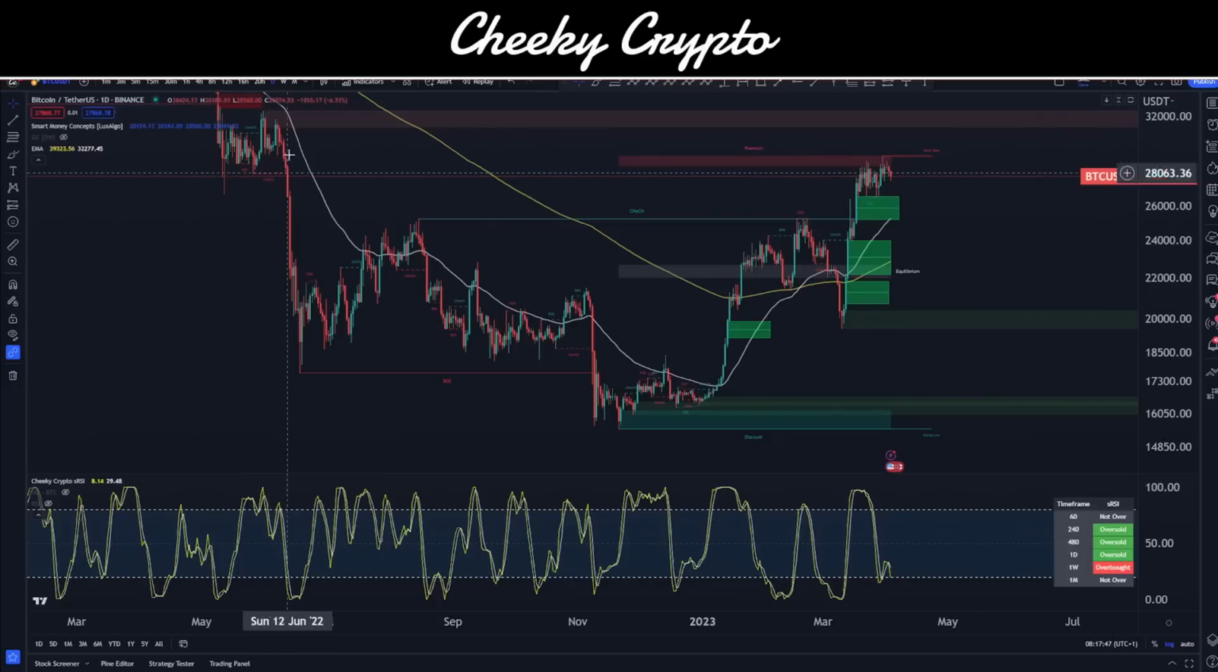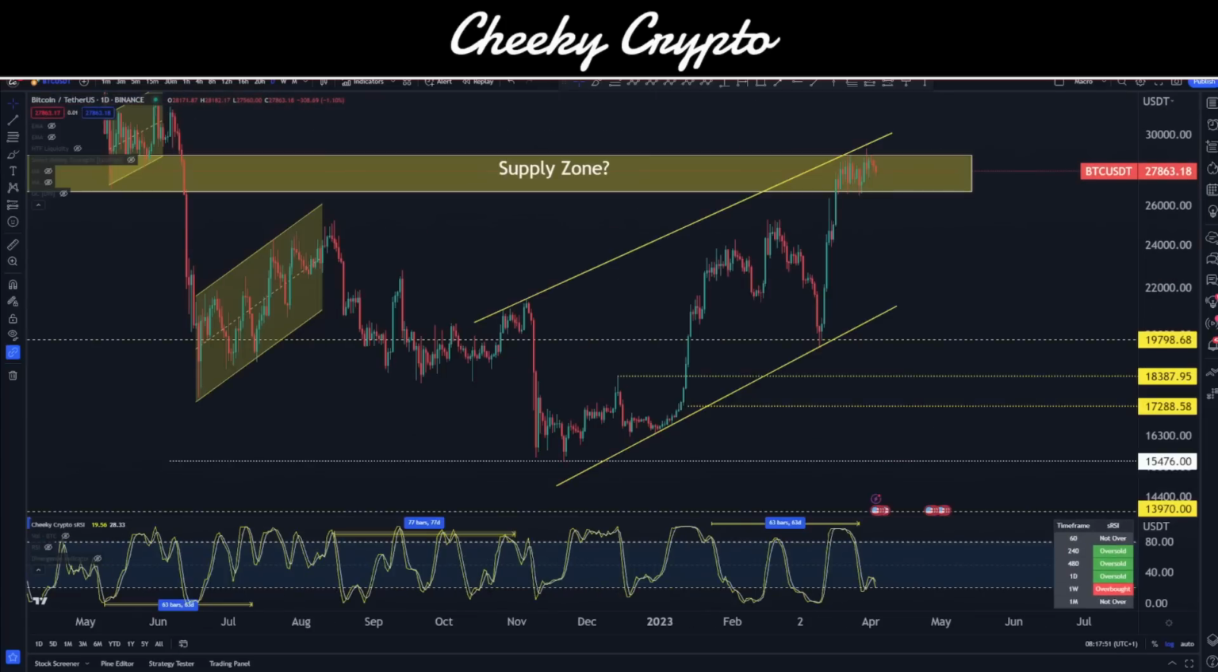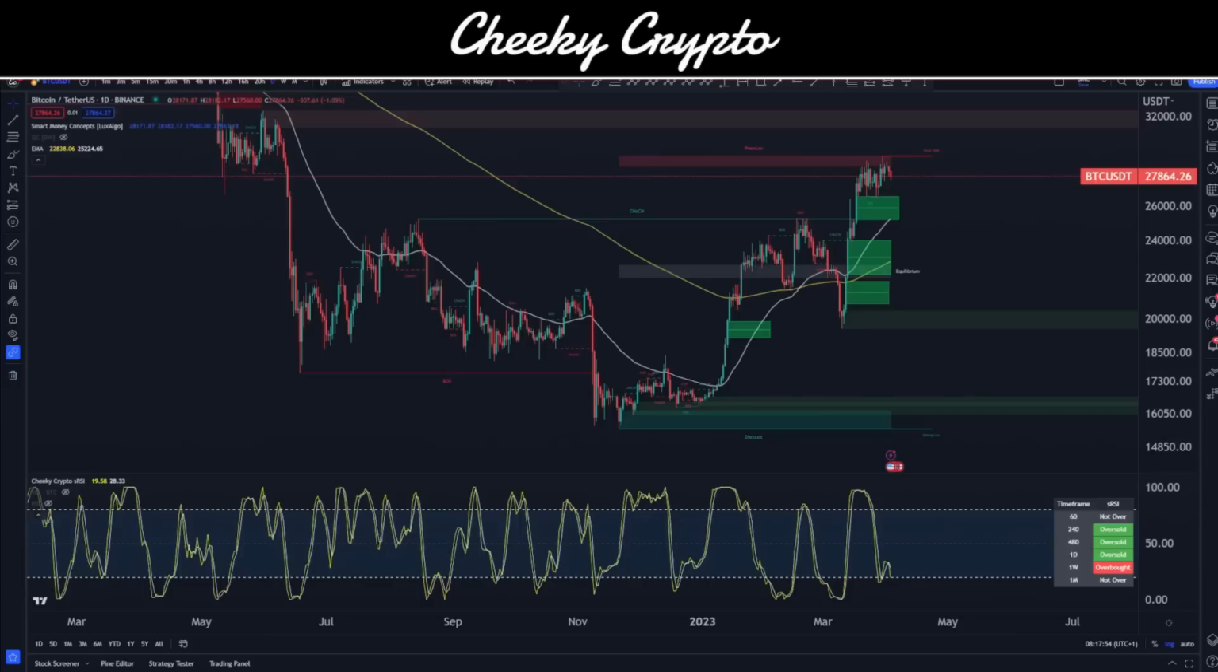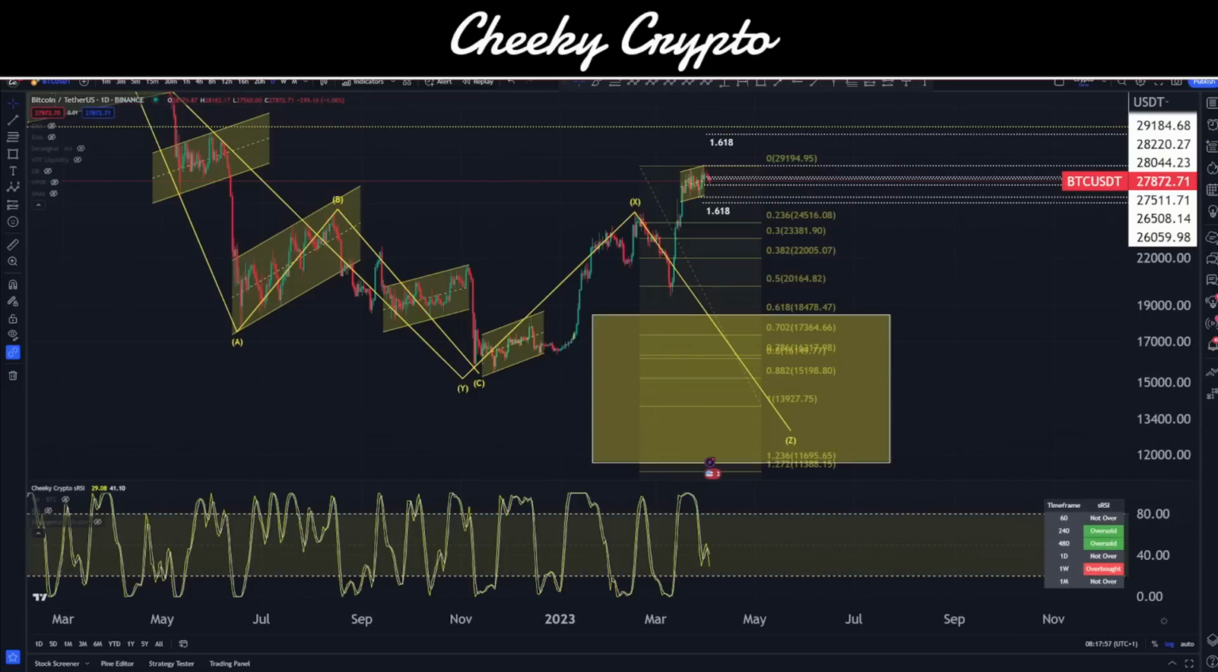So we are going to take a look at some Elliott wave theory, we're going to take a look at some smart money concepts, and we'll take a look at some key areas as well. But what we'll do is we'll start things off by jumping into our on-chain data.